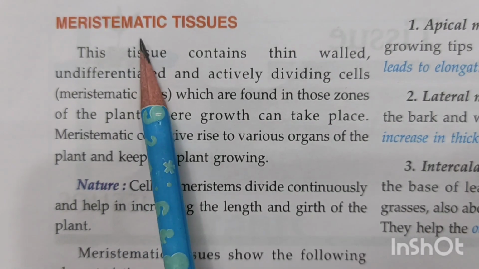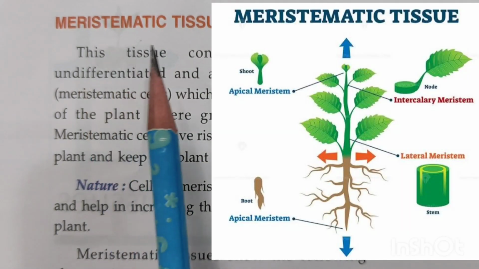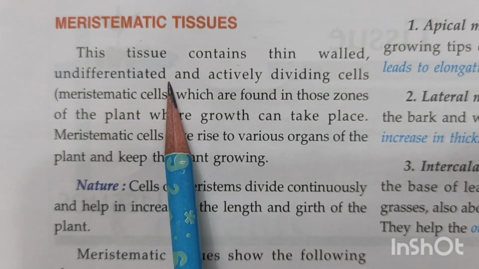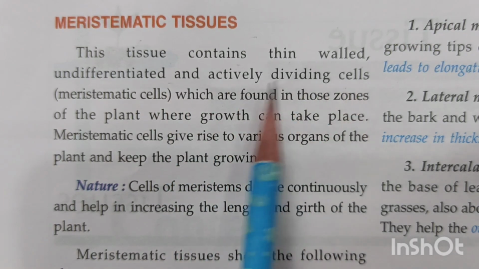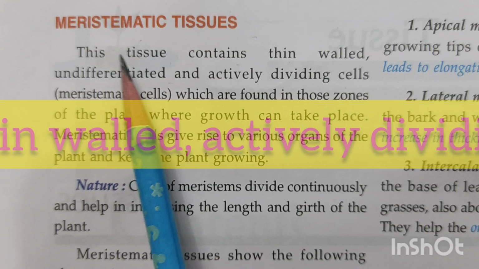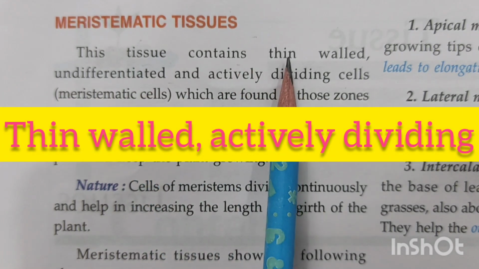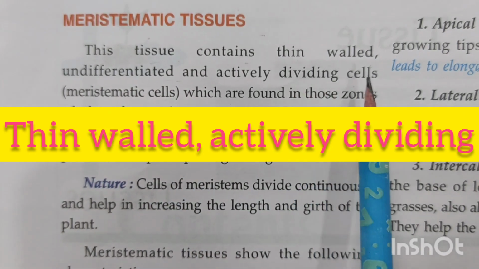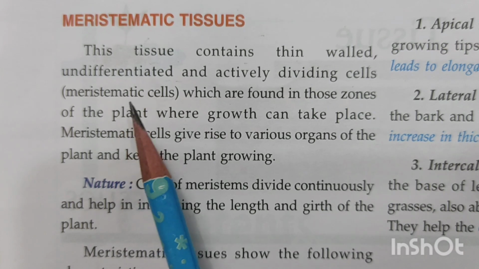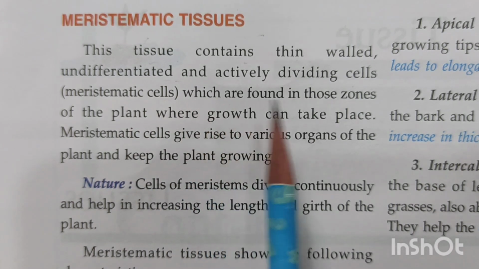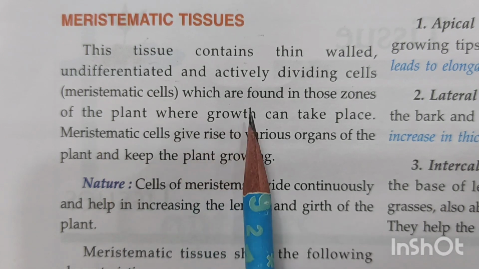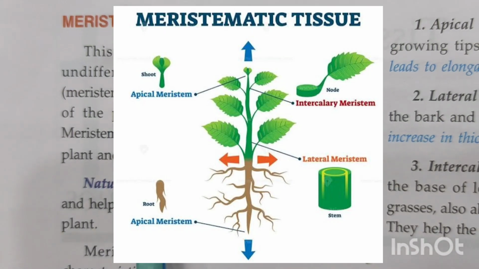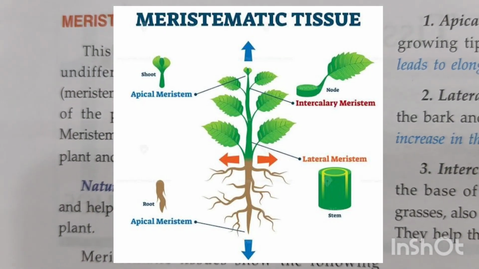We begin with meristematic tissues. Now, meristematic tissues contain thin-walled, undifferentiated and actively dividing cells. Now, the cells that are forming the meristematic tissue, children, those cells have a very thin wall. They are not differentiated and they actively divide to form the other cells. They are found in that zone of the plant where the growth takes place. Now, where the growth in a plant takes place, meristematic tissues are found in those areas.